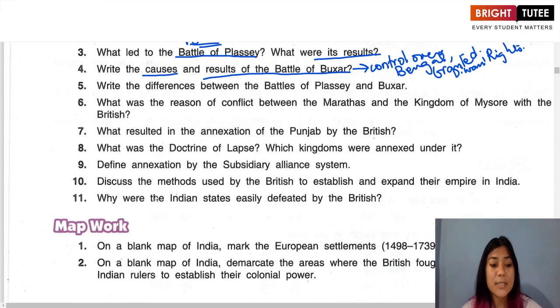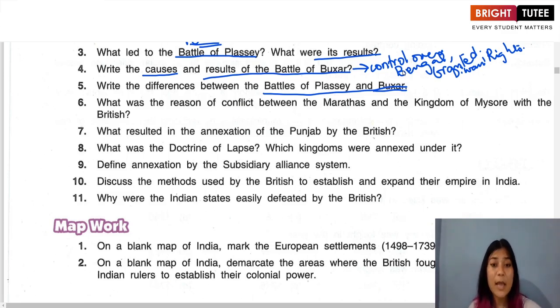Now let us move to the next question. Now the next question asks about the difference between the Battle of Plassey and the Battle of Buxar. Now this is a very easy question. We've already understood the Battle of Plassey, the results of the Battle of Plassey, and then the causes and results of the Battle of Buxar. Now just make two columns in a table and try to put the differences as you see fit. For example, you can first write when the battle was fought. So the first point would be that the Battle of Plassey was fought in 1757